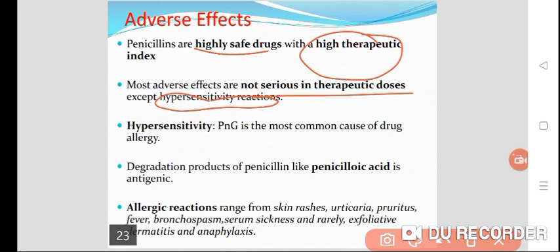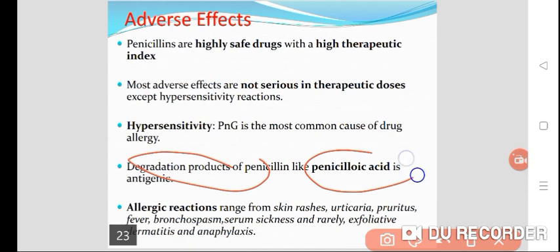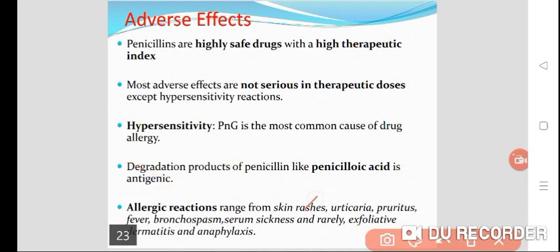Penicillin G is the most common cause of drug allergy. Degraded products of penicillin like penicilloic acid are antigenic in nature, so they may cause various allergic reactions like skin rash, urticaria, pruritus, fever, bronchospasm, serum sickness, and it may also cause exfoliative dermatitis or a very serious anaphylactic reaction, anaphylactic shock.